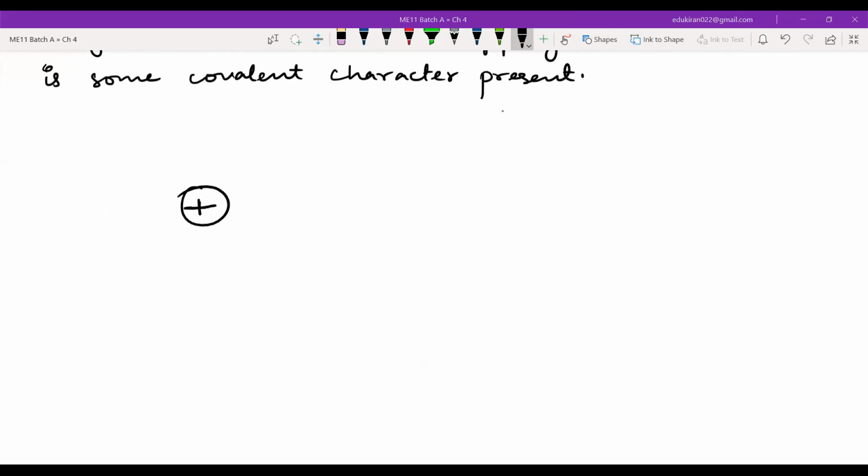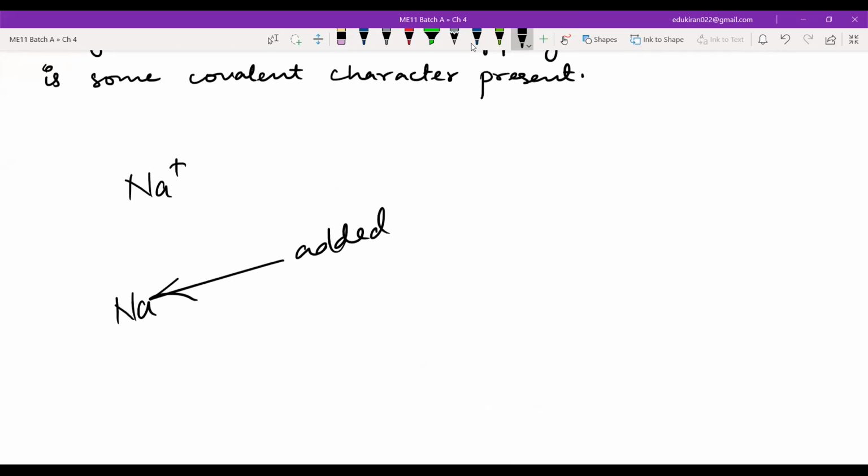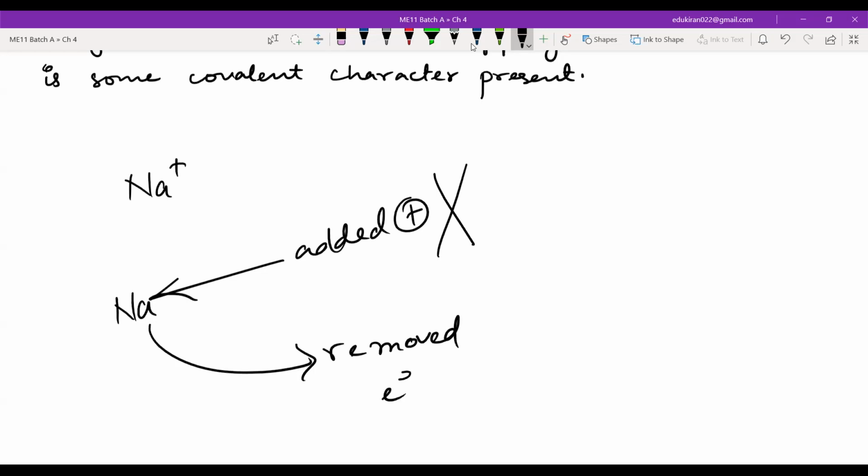Positive charge means absence of electron, yes or no? Positive charge in the sense of chemical bonding: when we say Na positive, it does not mean that in sodium we had added one proton. Addition of a proton has not taken place. This is wrong. What has actually happened? We have removed one electron.